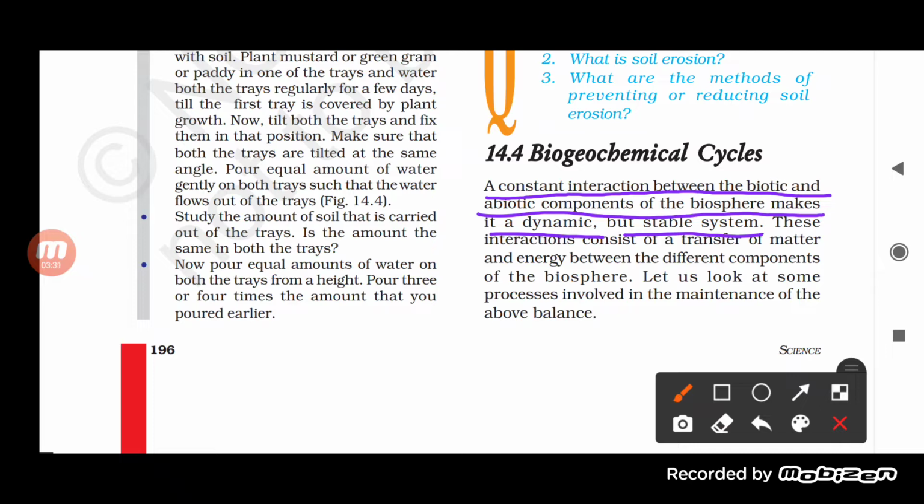This constant interaction between the biotic and abiotic systems forms the biogeochemical cycle.